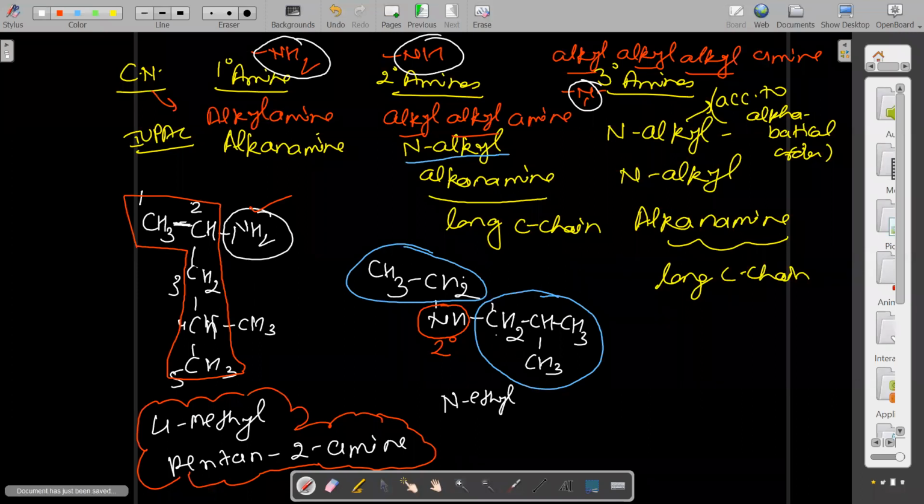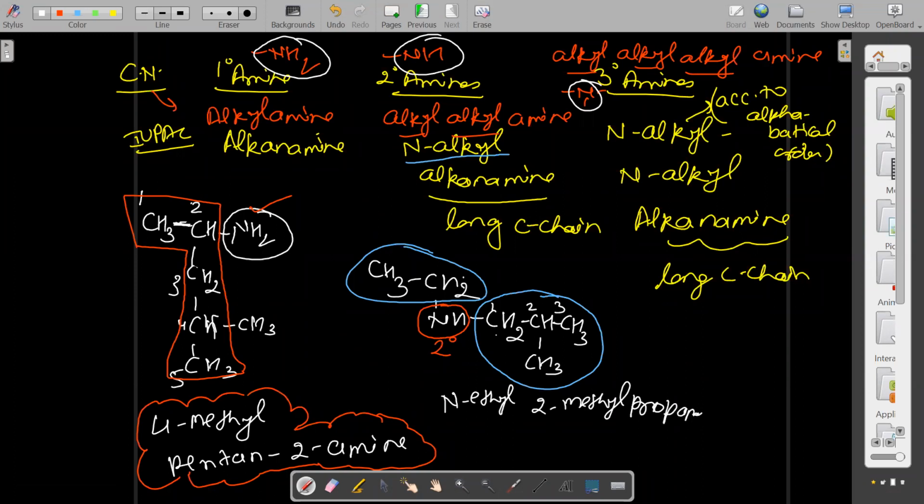Now you can give the numbering 1, 2, 3. So 2-methyl propanamine. I think everyone has understood this IUPAC name. Yes or no? Yes, ma'am. So N-ethyl-2-methylpropanamine is the IUPAC name of this compound.